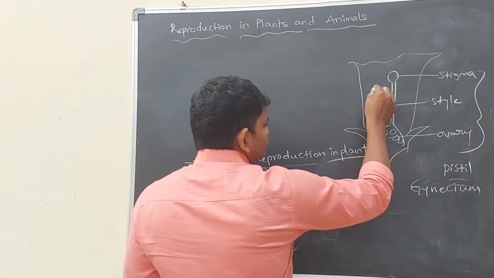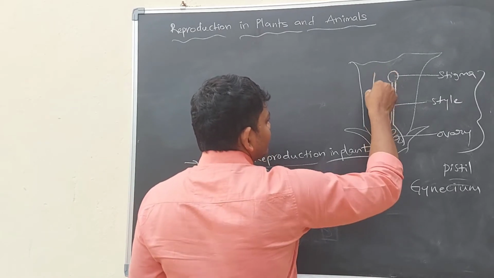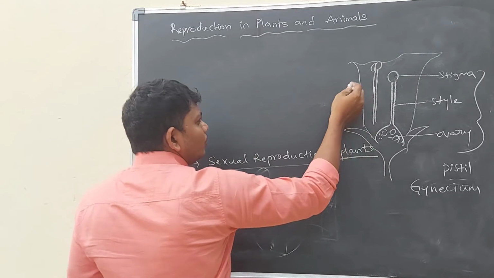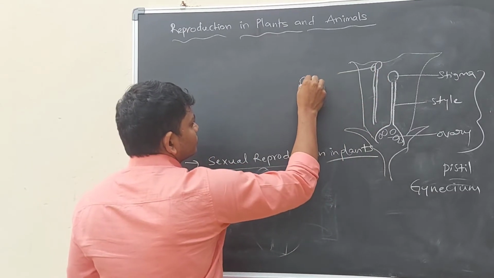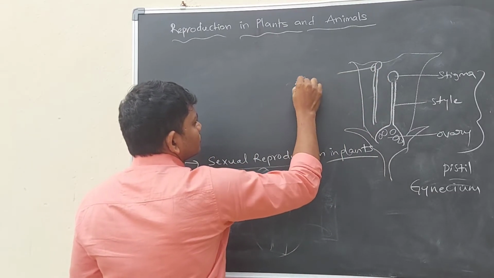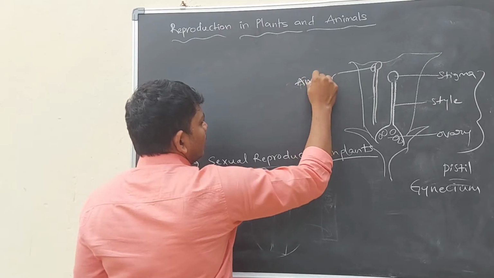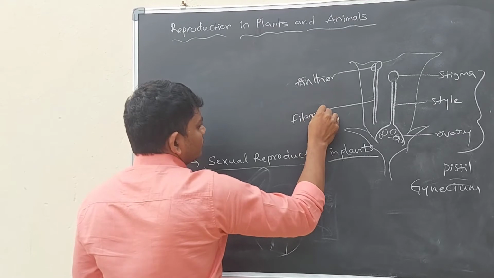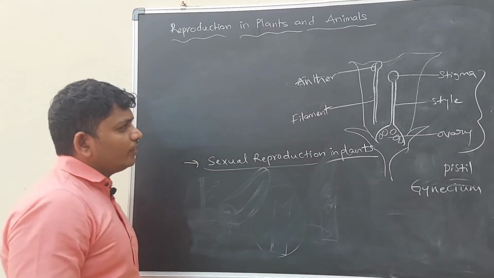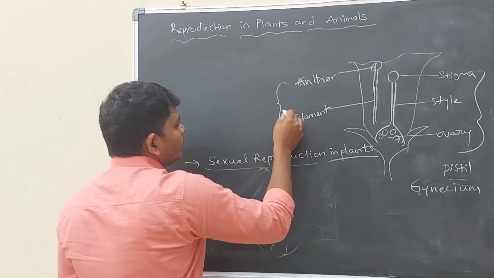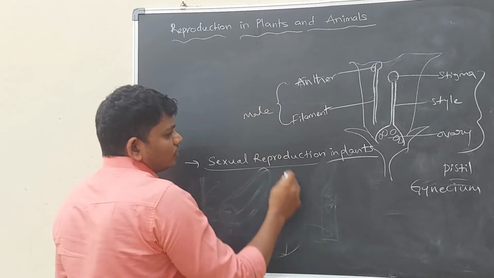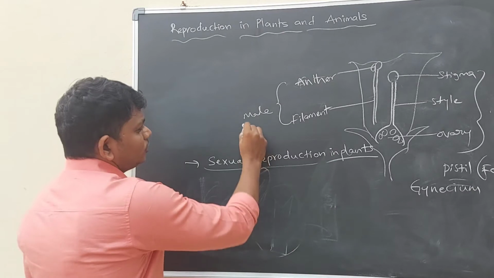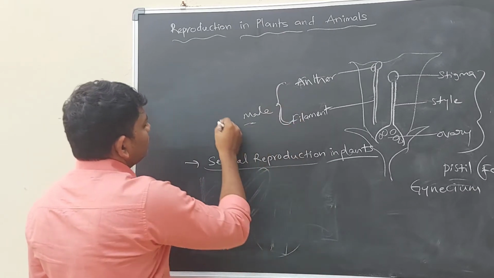And filament and anther are the male parts. Anther and filament belong to the male part. This is the female part, and this is the male part. These two together are called androecium.